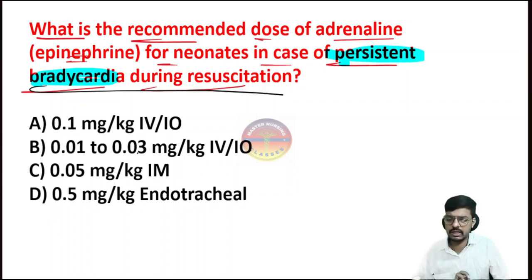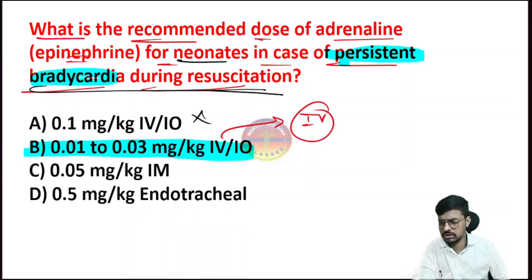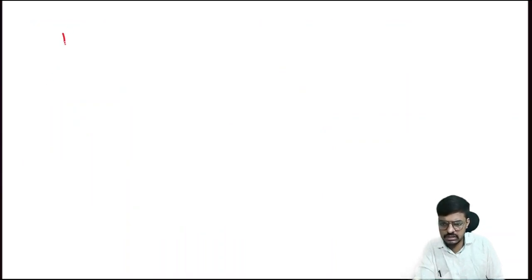What is the recommended dose of adrenaline in neonates in neonatal resuscitation? Here option E is 0.1 mg per kg IV and IO, but this is not our correct answer. The correct answer, I will go directly: 0.01 to 0.03 mg per kg. The best and first route is intravenous. Take rapid points here: the best and first route of administration of adrenaline in neonatal resuscitation is IV.